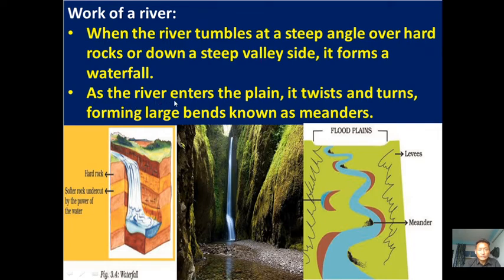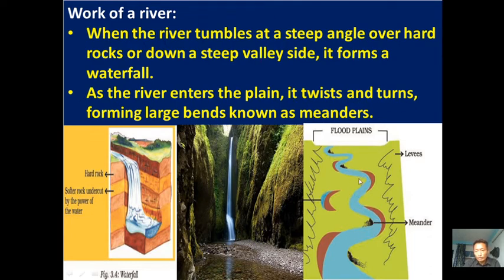Mostly, the main origin of most rivers is the snow-covered mountains. These are the sources, or origins, of the rivers of the world. Next, river water goes or enters into the plain area. When the river enters the plain area, like this one, it twists and turns and forms a zigzag.